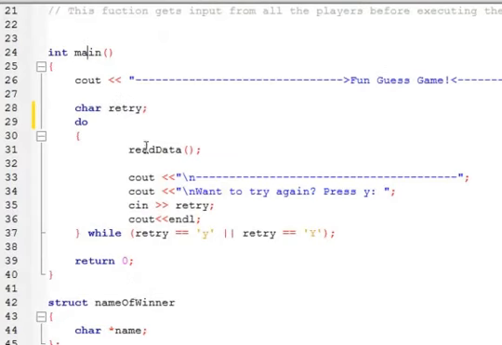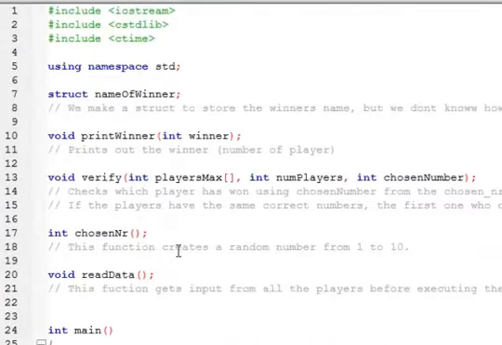In the main, I have one function that is called with a do while loop with some text that's printed out. Then I have a function that calls another function that calls another function, and so on. So let's run the game and see what it is like.